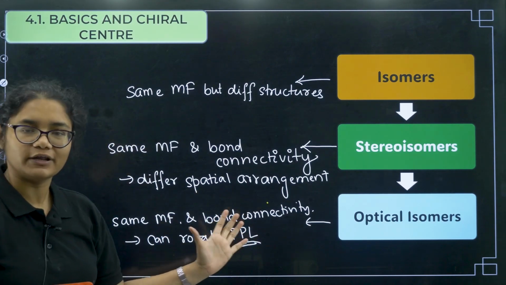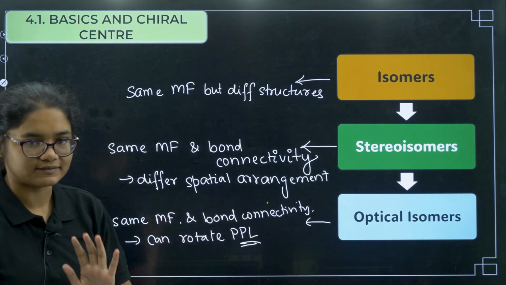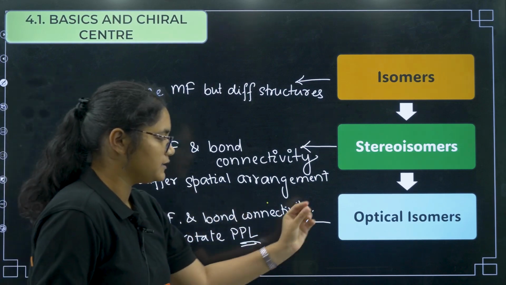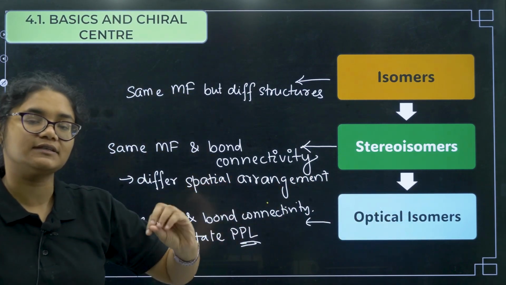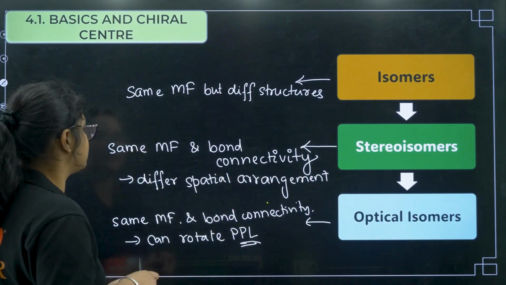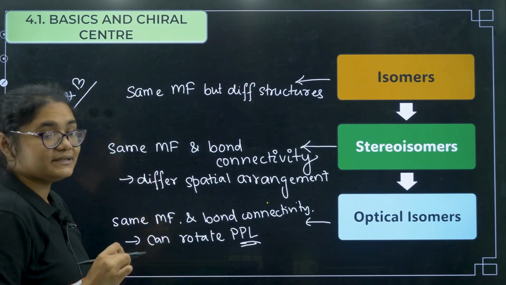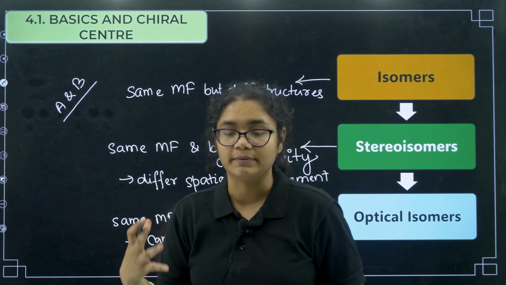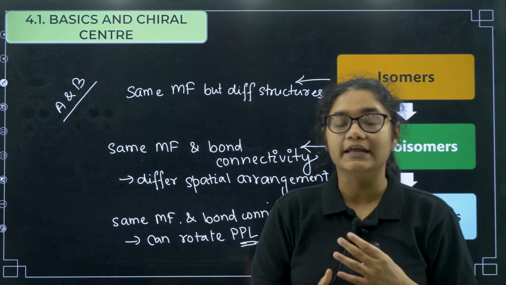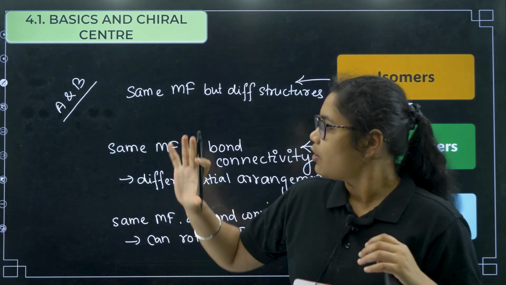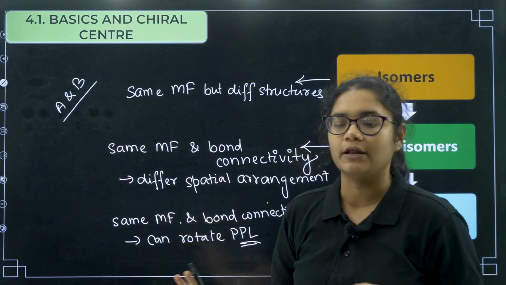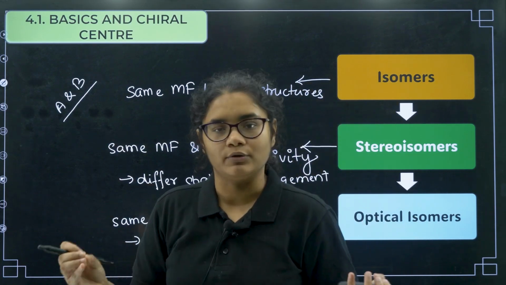Now what is plane polarized light? What is this rotation? We will discuss that, but for now you can understand what optical isomers are. Suppose I say that A and B are optical isomers. That means A and B can rotate the plane polarized light in opposite directions, or you can just understand that A and B can rotate the plane polarized light.